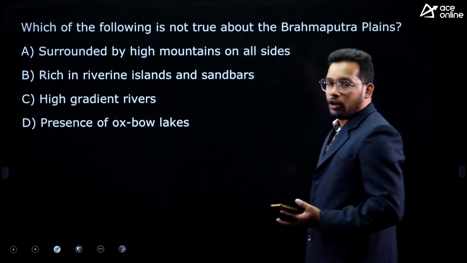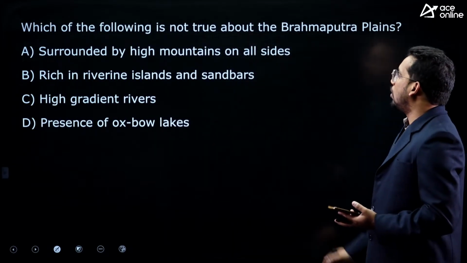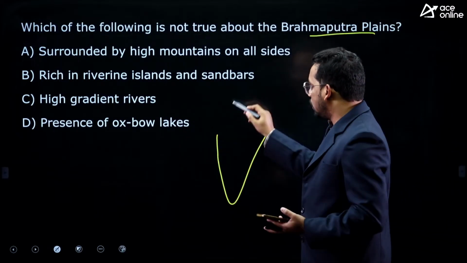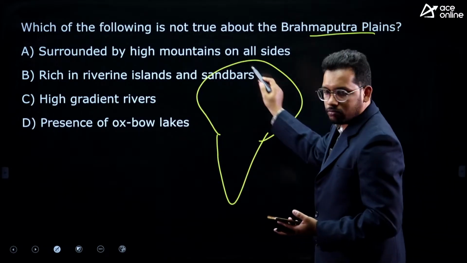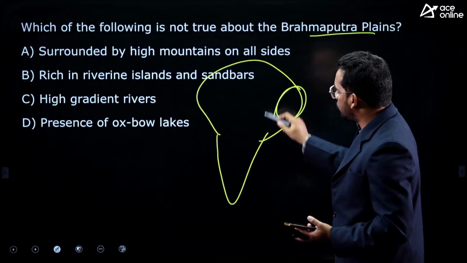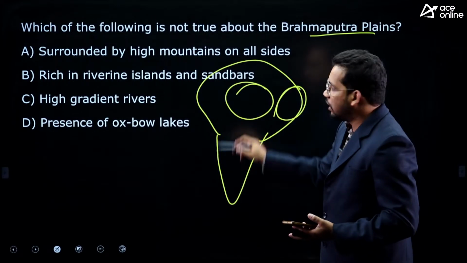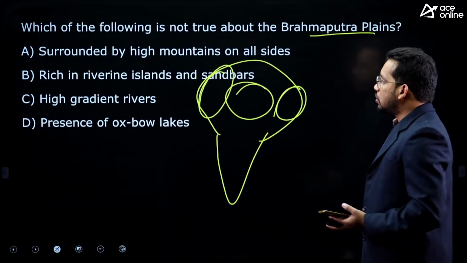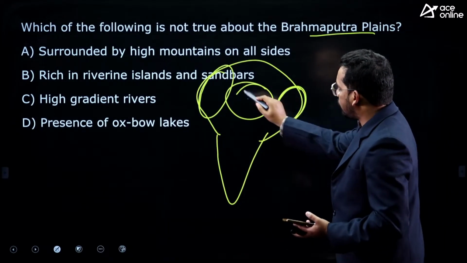Next, which of the following is not true about Brahmaputra plains? We have different plains especially in the northern part of India: Brahmaputra plains, Ganga plains, and then Sindh or Indus plains. Each has different characteristics.